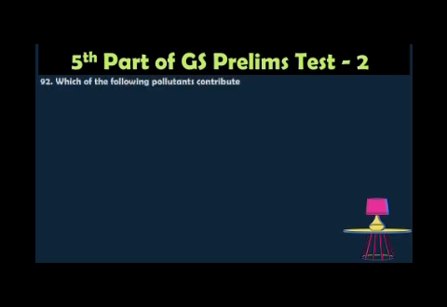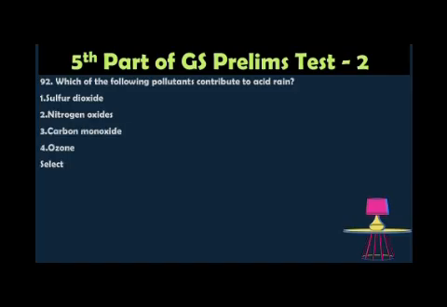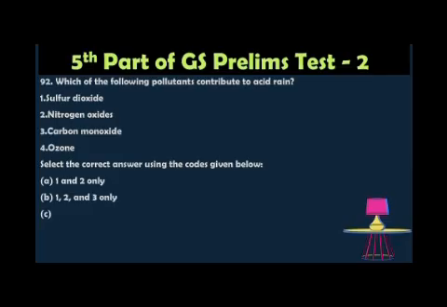Question number 92. Which of the following pollutants contribute to acid rain? Option 1 sulfur dioxide, option 2 nitrogen oxide, the third statement is carbon monoxide, the fourth statement is ozone. Select the correct answer using the codes given below. Option A 1 and 2 only, option B 1, 2 and 3 only, option C 2 and 4 only, option D 1, 2, 3 and 4.